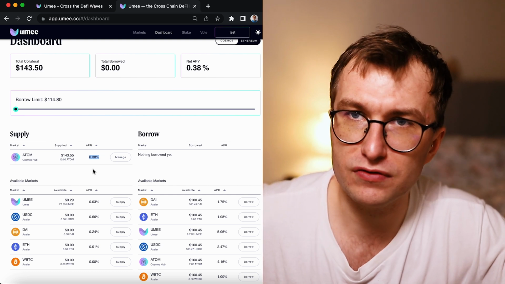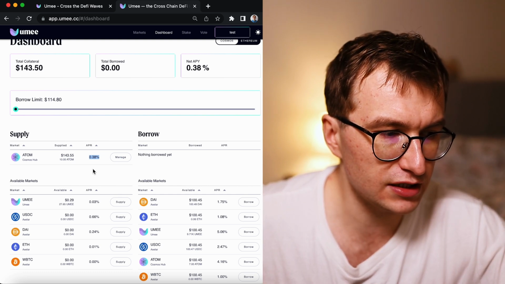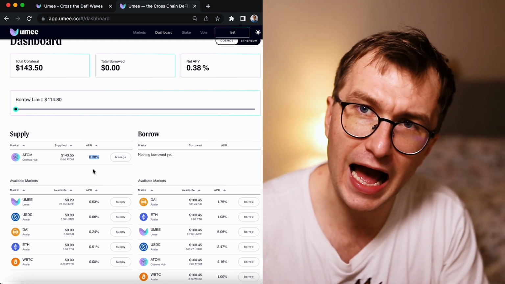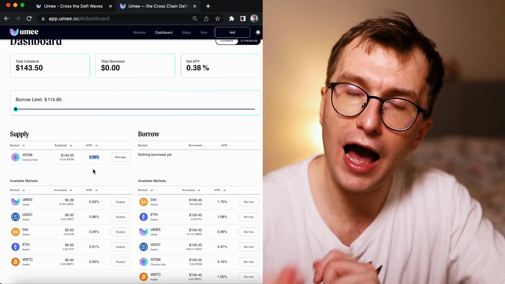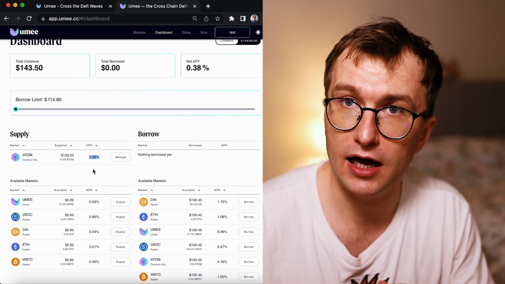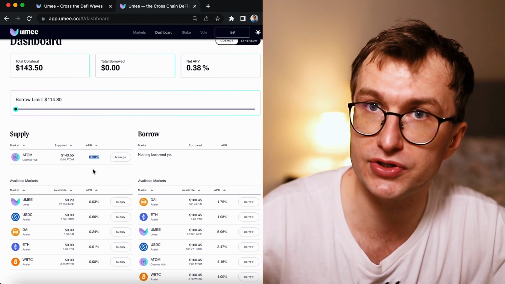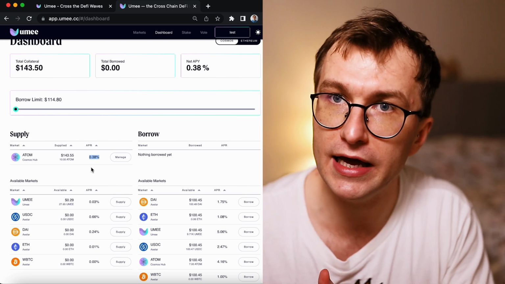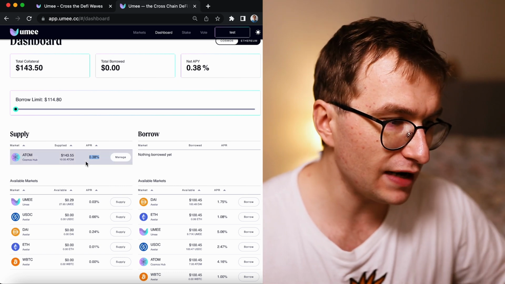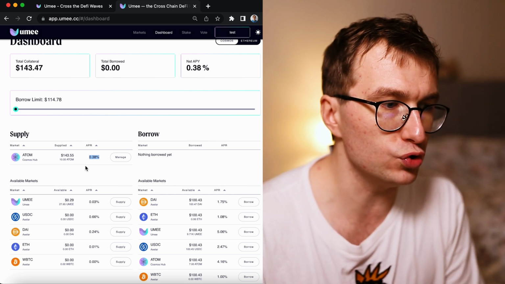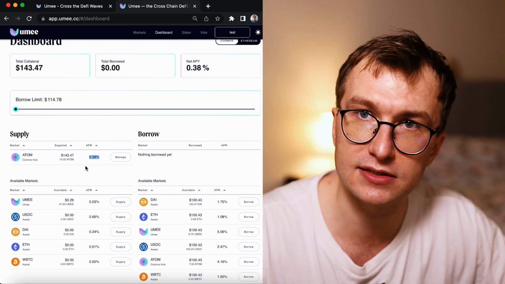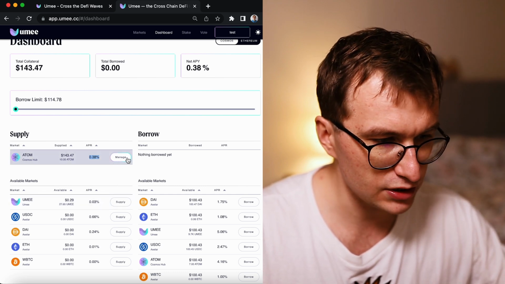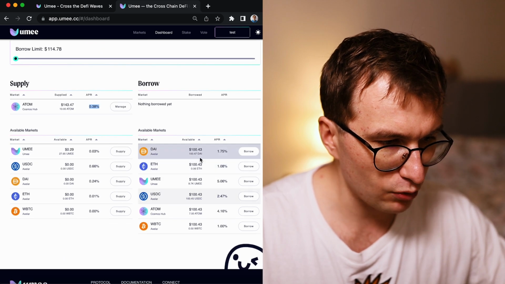So how to actually solve this, right? My idea for solving this would probably be liquid staked assets. I'm actually waiting for Umi to finally have liquid staked assets here, because how would it work? You liquid stake Atom, for example, so you earn 20% APR. You supply it here and you are still earning the rewards, but then you can borrow against that. As of now, it seems much more profitable for you to just stake Atom than supply this as the collateral. As it's supplied, of course, I can withdraw this anytime.